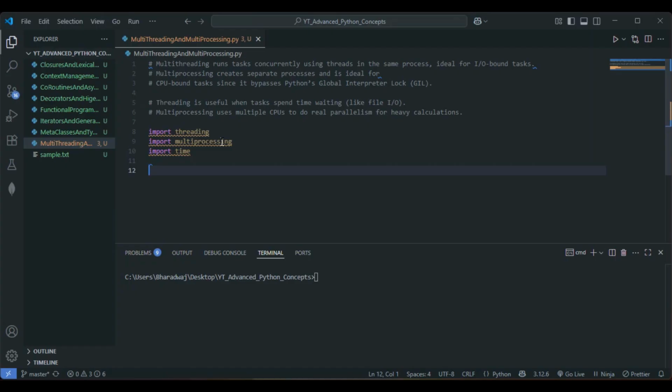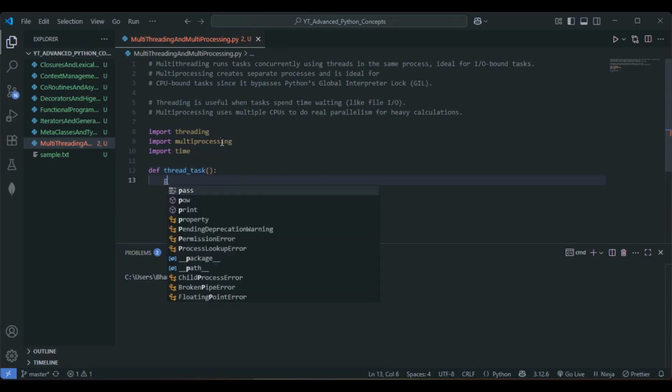So let's go with the function thread task, the function that we are making use of for the threading purpose. I'll give def thread_task.